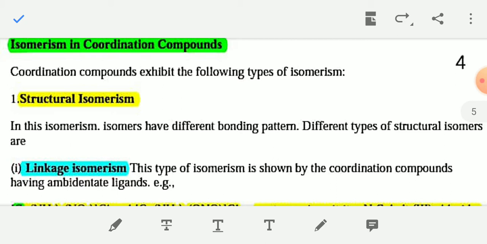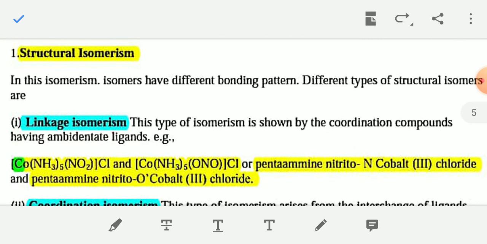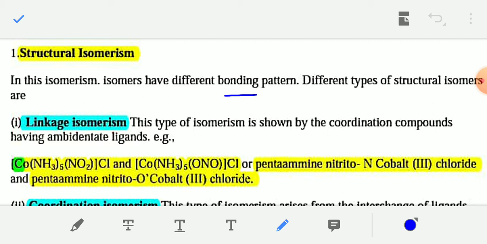Coordination compounds exhibit different types of isomerism, such as structural isomerism and stereoisomerism. Stereoisomerisms are of two types. One is geometrical, another is optical isomerism. So first, structural isomerism. In this type of isomerism, isomers have similar chemical formula but different bonding pattern. In structural isomerism, the bonding pattern is different. Okay, and now see different types of structural isomerism.